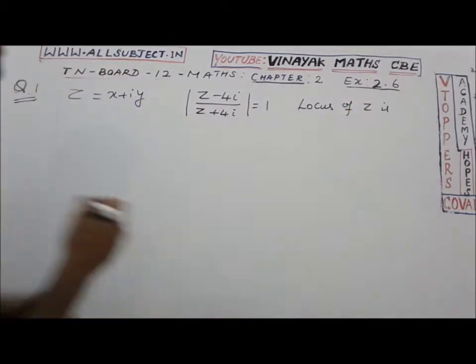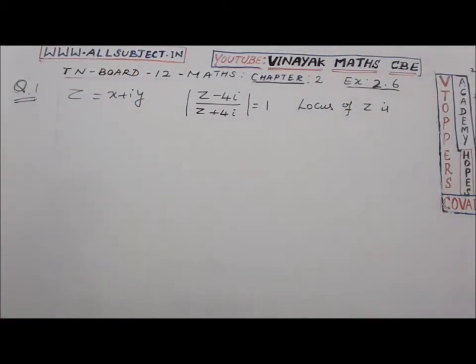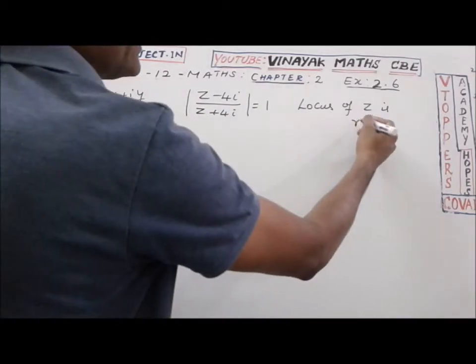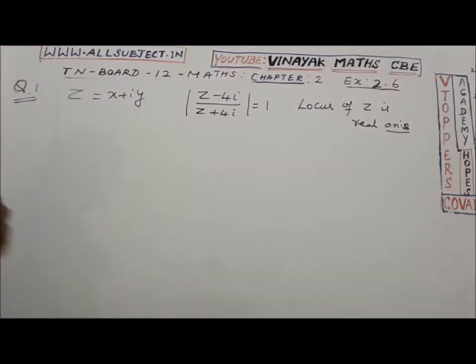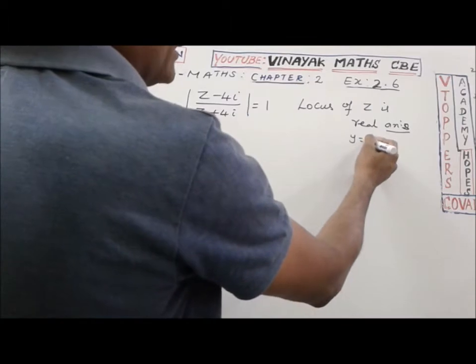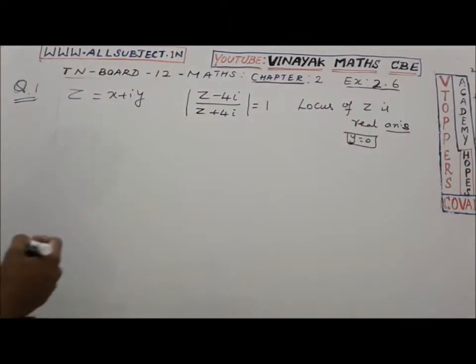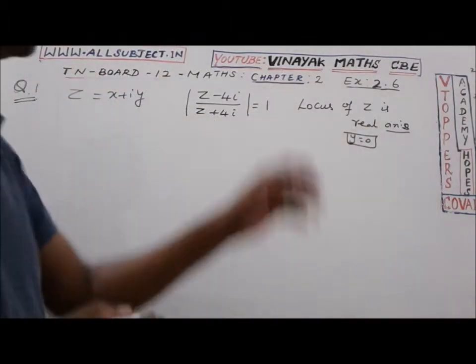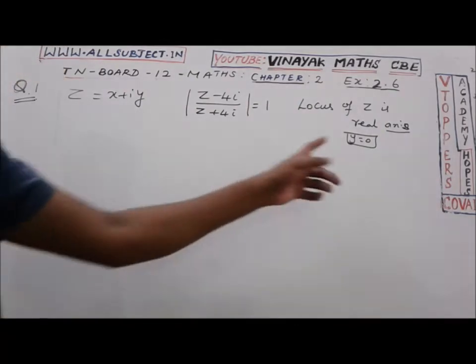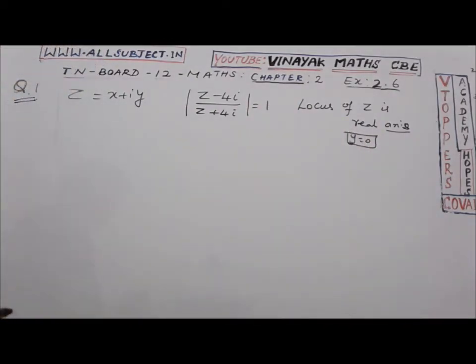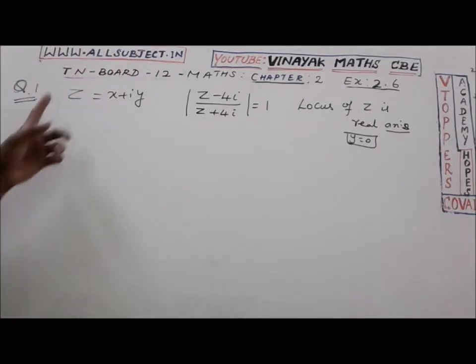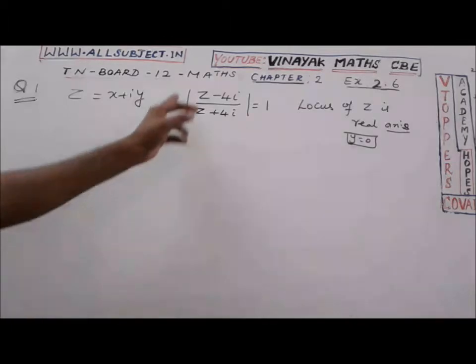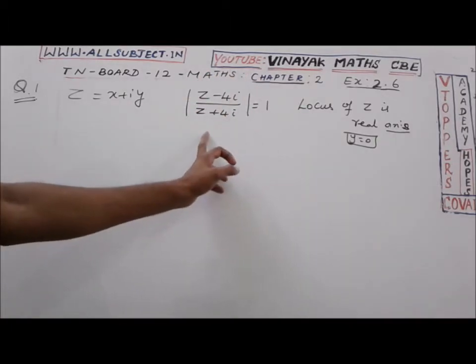the real axis. Real axis is nothing but y equal to 0. The imaginary part is 0 means it becomes a real axis. So you should prove that y equal to 0. Suppose if x is equal to 0, it is an imaginary axis. So now, given z equal to x plus iy, by using this condition,